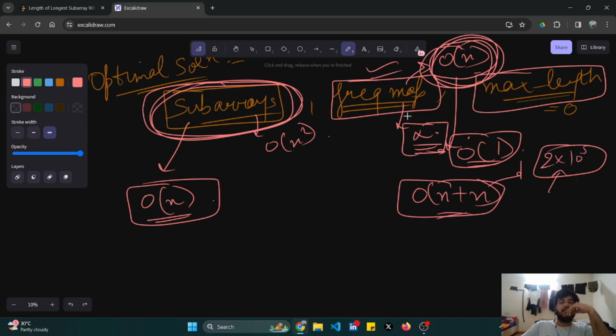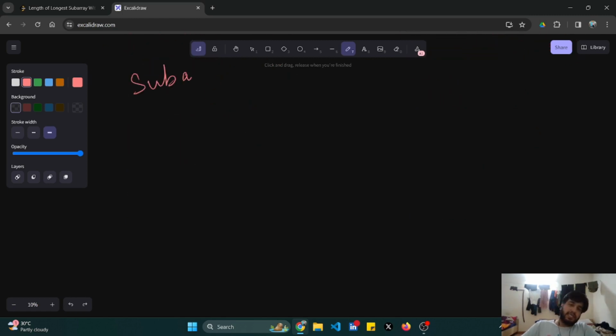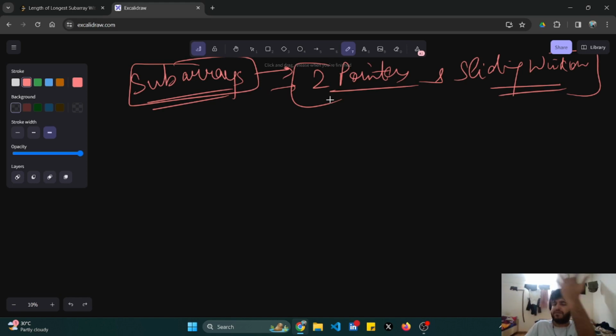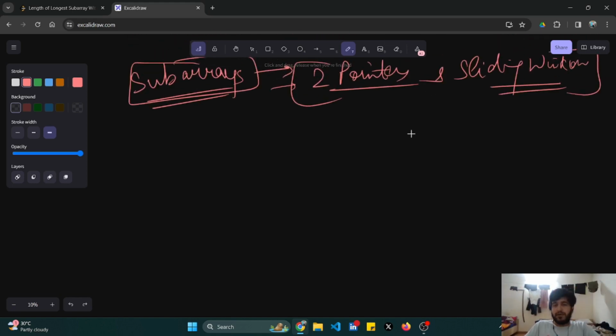Okay, in this case, basically, for creating the subarrays, I'll have to optimize this. So what are the things that can be used to create the subarrays? For the subarray case, you'll observe that the 2 pointers and sliding window approaches are used, because we can just iterate once and move the pointers such that we can get access to every subarray. In this question also we will use a sliding window plus 2 pointers approach. So I'll generate all the subarrays using the 2 pointers and sliding window approach.